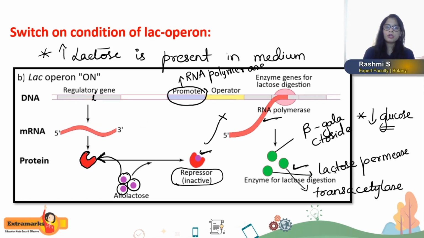In the presence of lactose, lactose binds to the repressor and converts it into an inactive repressor, which cannot bind to the operator. The free promoter can bind the RNA polymerase enzyme, and RNA polymerase reads the structural genes Z, Y and A, which are converted into polycistronic mRNA that codes for 3 important proteins required for the catabolism of lactose, that is lactose digestion.